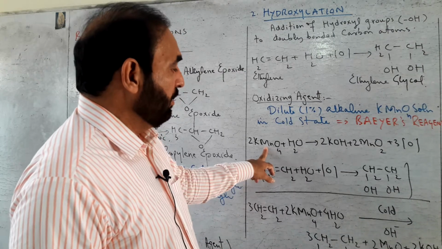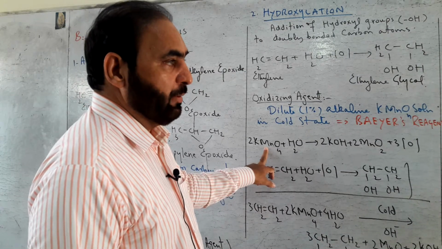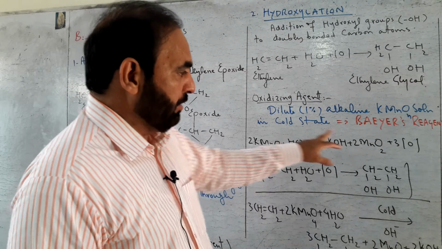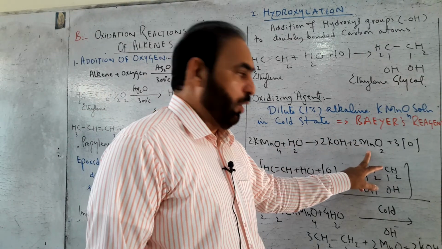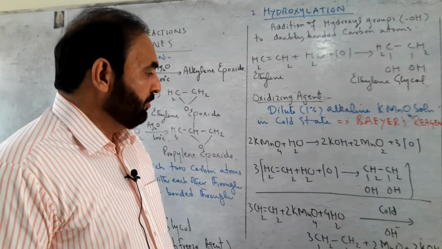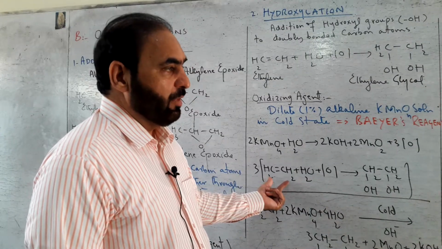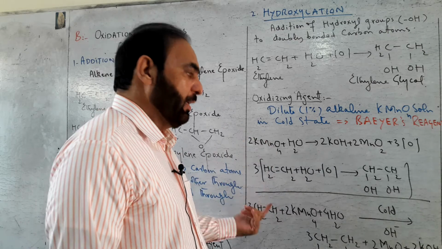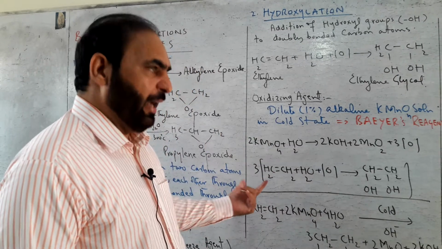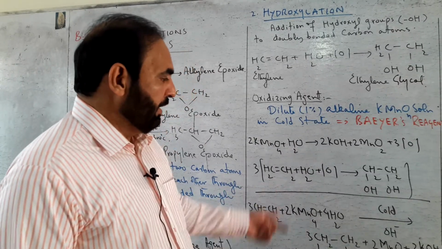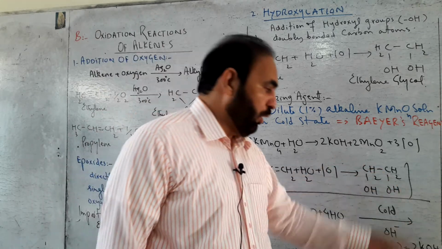Manganese is reduced from its +7 oxidation state to +4 oxidation state. This atomic oxygen then oxidizes ethylene or propylene or butylene, any of the alkenes, in the presence of water into glycol.